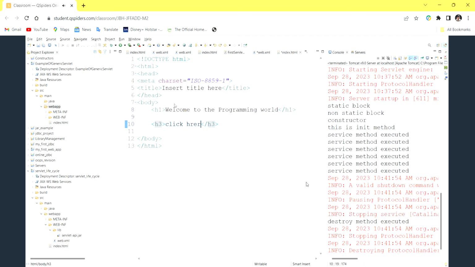Click here. I'll make one anchor tag here. Oh, it is taking time. Anchor tag.